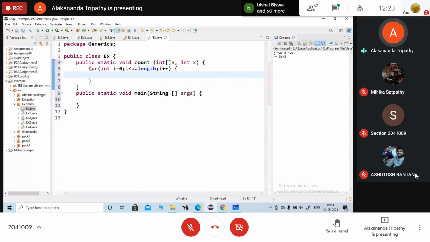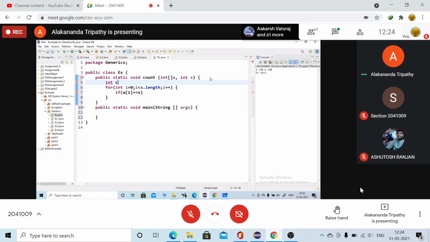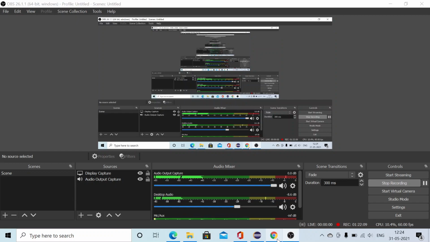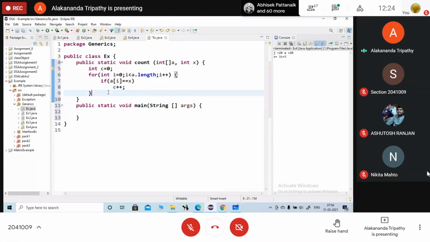What are we going to do? Equals to x, then C++. Which value do we need to update? C++.